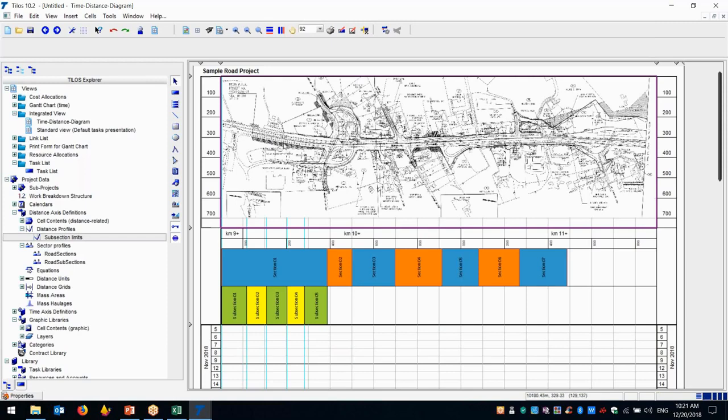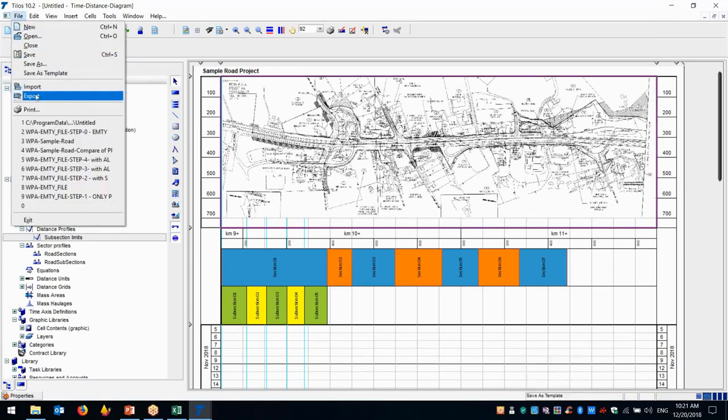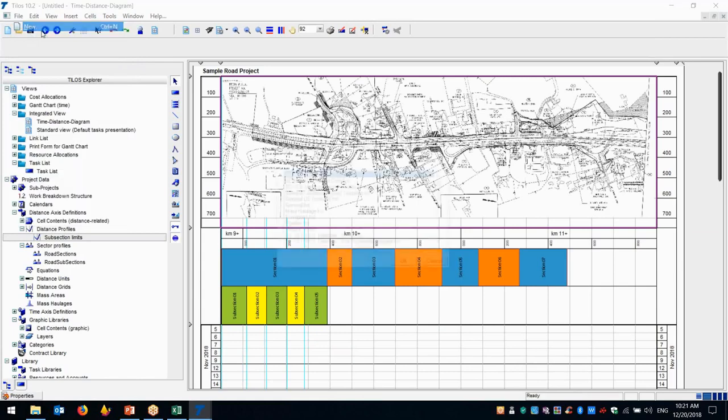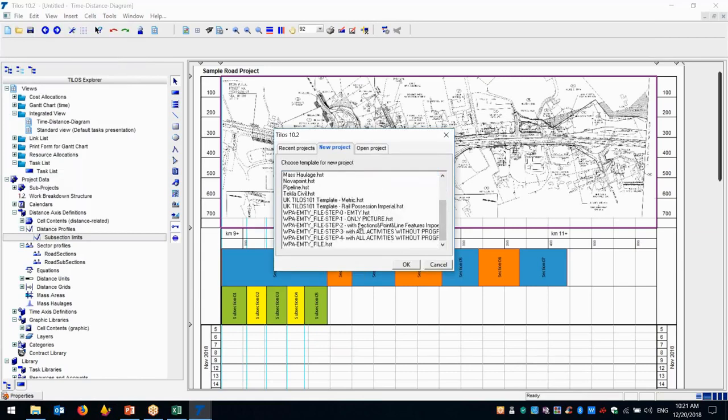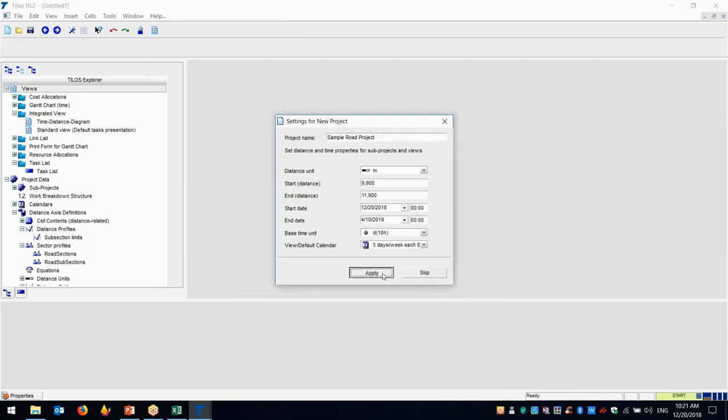I don't want to take too much time creating one line for each section. I have already created it, so let me just open it because it takes some time.